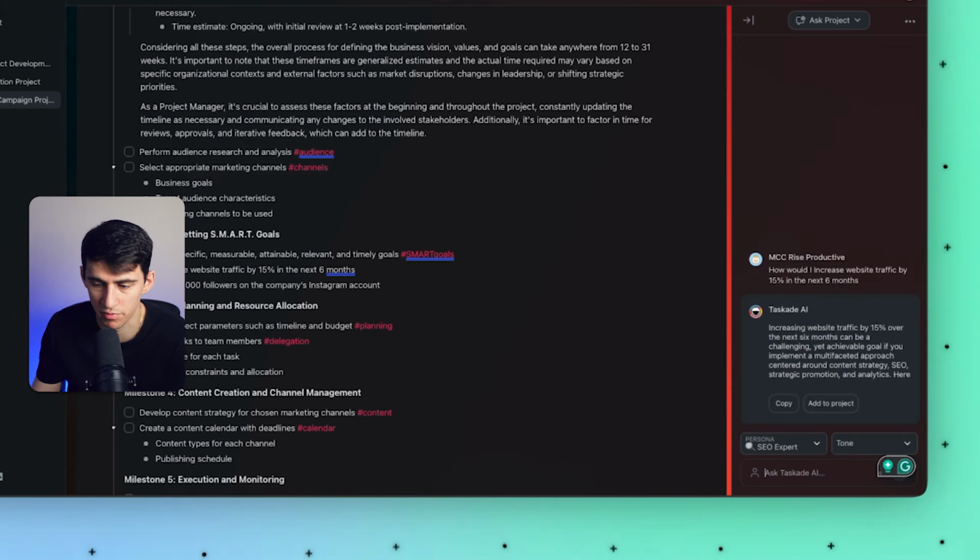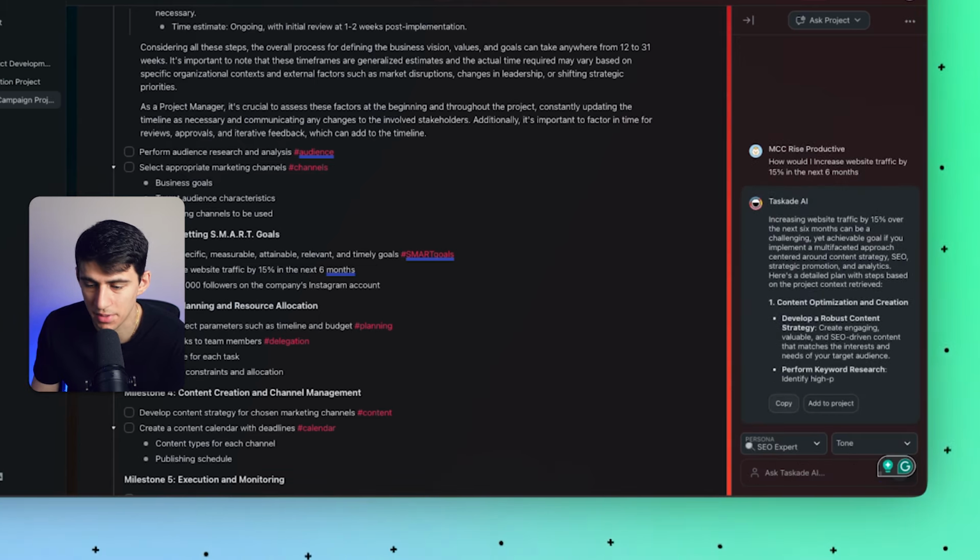And then I could grab something like an SEO expert to give me an answer. And you'll see it'll give me some info and I could either copy it over or add it to the project. And this is a very seamless experience. It's very dissimilar from some other applications because it just works like a chatbot that makes sense. It's integrated with a workspace. It's awesome.